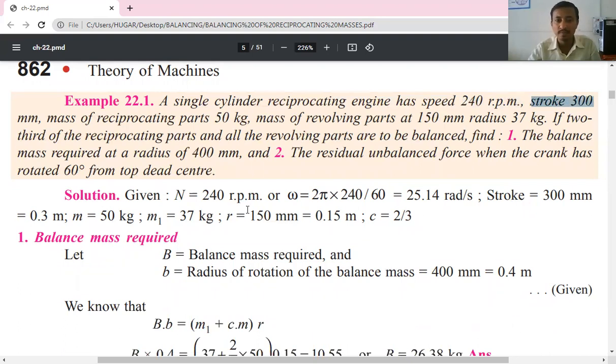Stroke length is 300 mm, so the stroke length L is equal to 300 mm. Mass of reciprocating parts is 50 kg. What is the mass of the reciprocating parts? M is equal to 50 kg. Mass of revolving parts at 150 mm radius. So this is the crank radius, small r is equal to 150 mm.